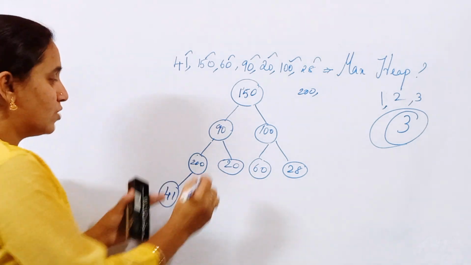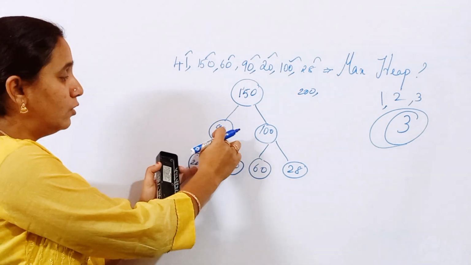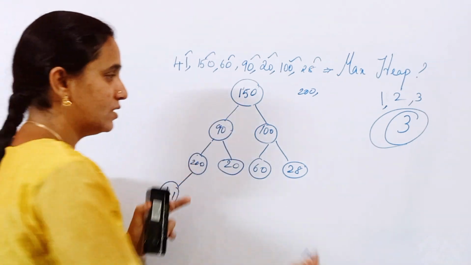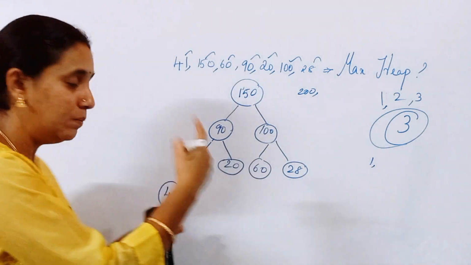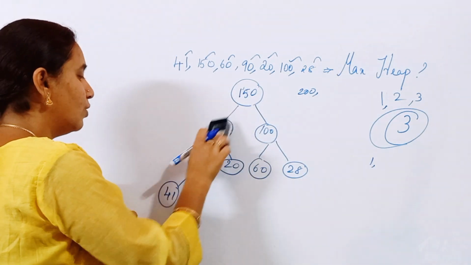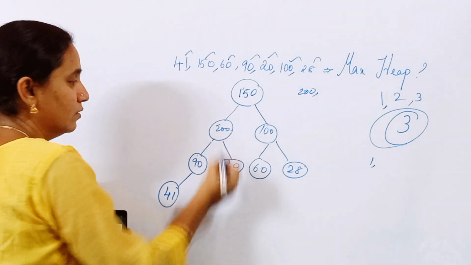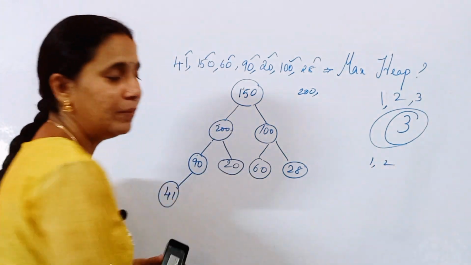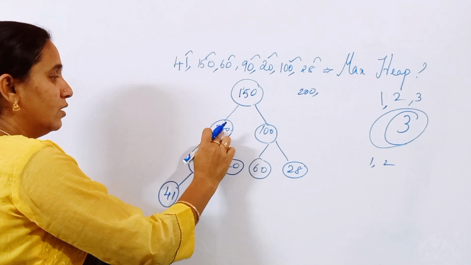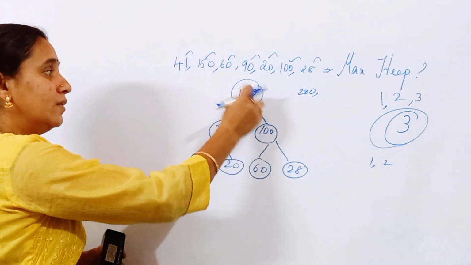Can you follow? So again you see 200 is greater than the root node. I cannot leave it as it is. See, one reheaping I have done. So 90 is going to come over here. Can you follow? Right. So 200. So another reheap I have done. So 200 is again greater than this root node.